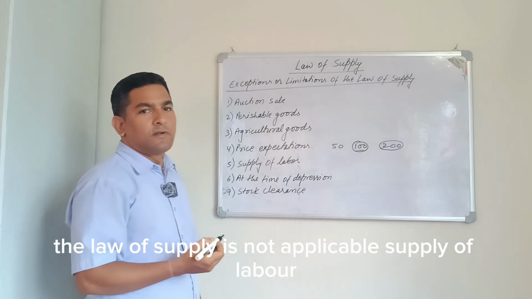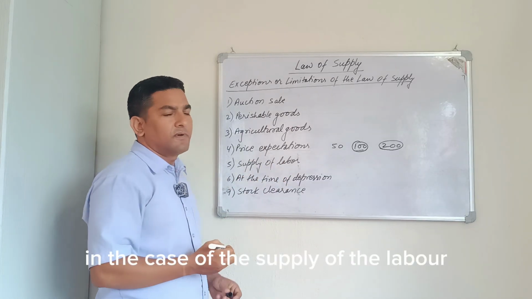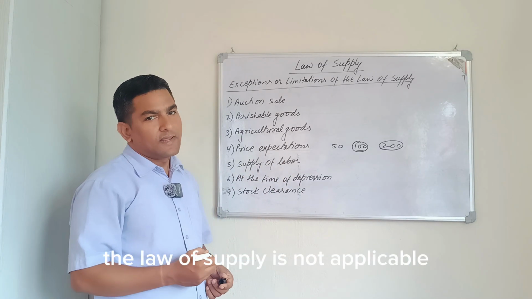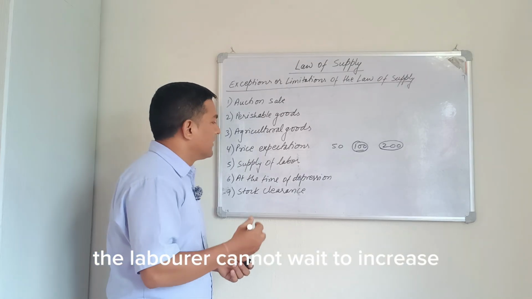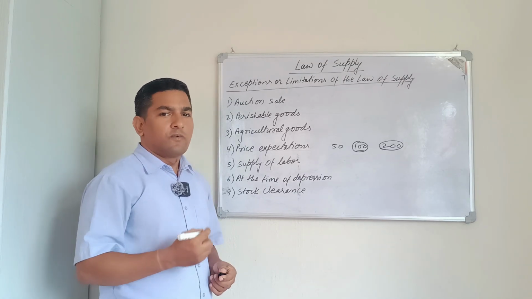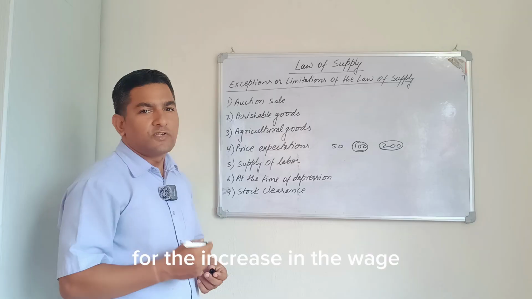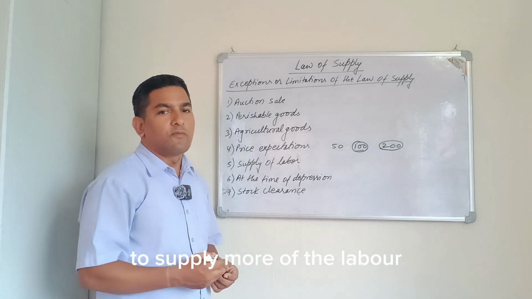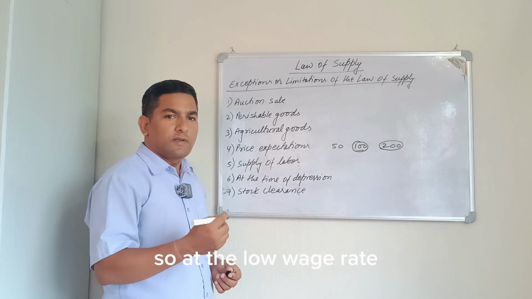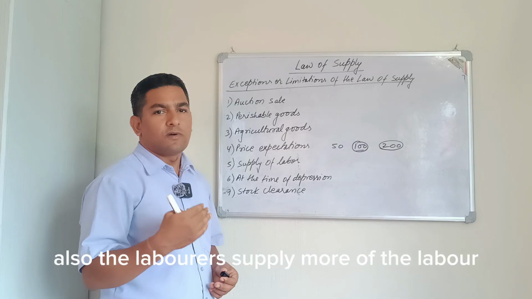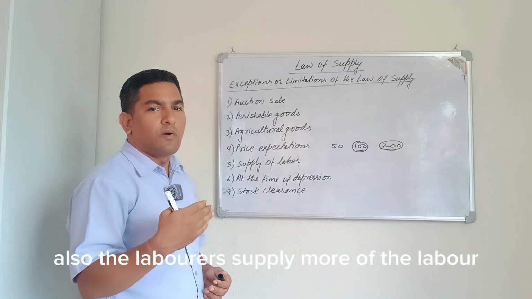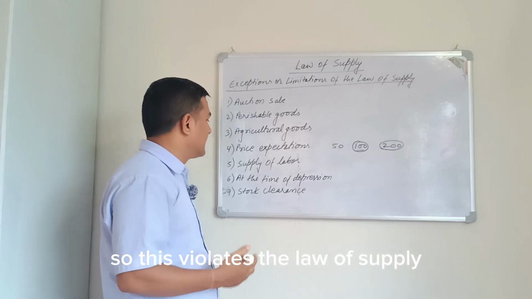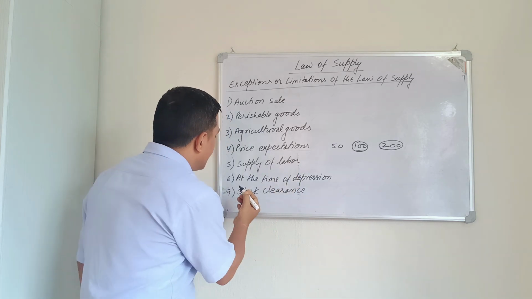Fifth, supply of labor. In the case of the supply of labor, the law of supply is not applicable. The laborer cannot wait for an increase in the wage to supply more labor. So even at a low wage rate, the laborer supplies more labor. So this violates the law of supply.